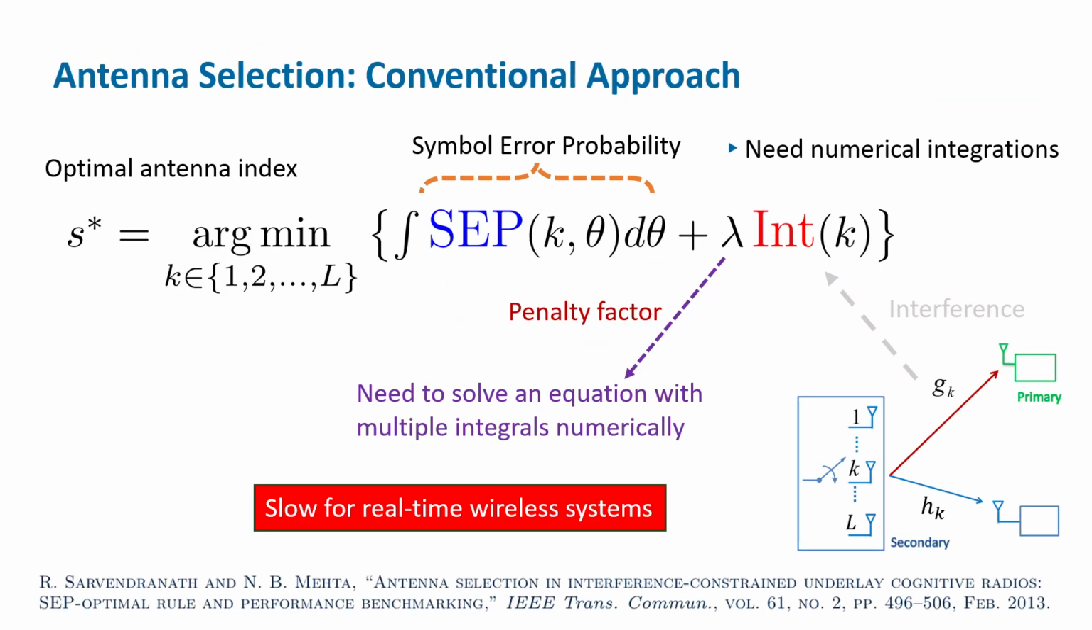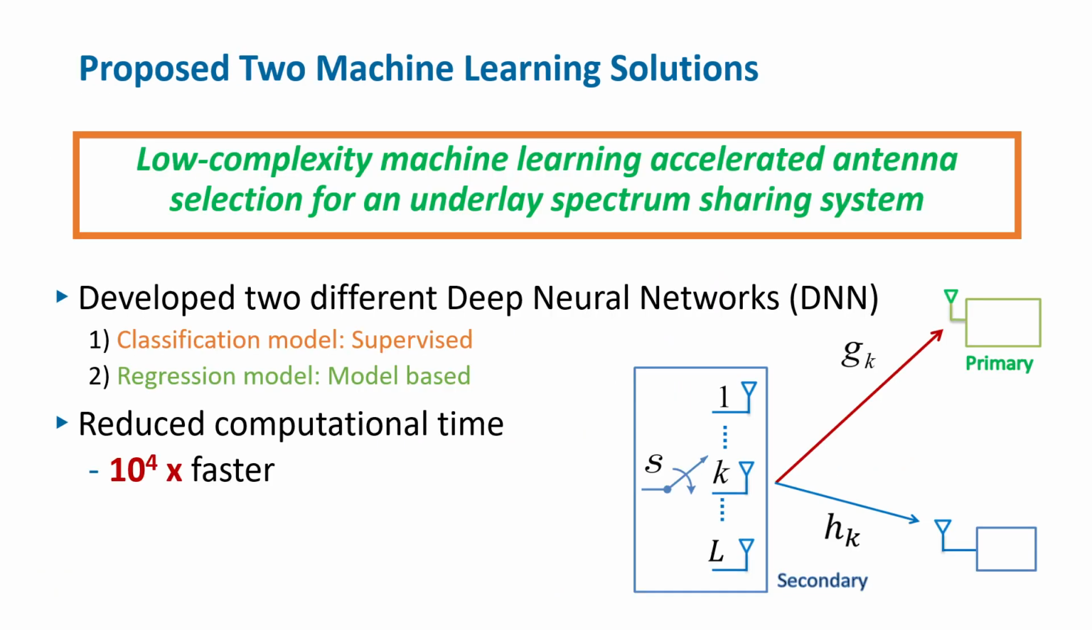In the conventional approach, the optimal antenna index S star is the one that minimizes the metric inside the braces. The first term is an error probability term that requires integration, and the penalty factor lambda needs solving an equation numerically. Although this conventional approach is optimal, it is too slow for real-time wireless systems. To reduce the complexity, we proposed two different solutions based on deep neural networks.